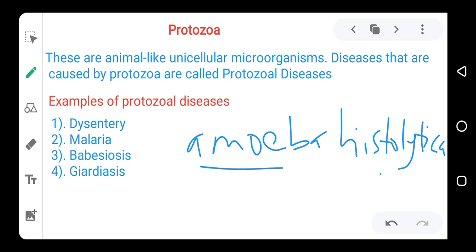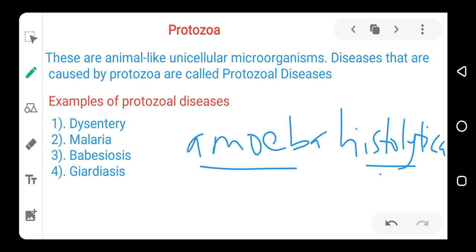It is caused by this Amoeba histolytica, and amoeba is a protozoan. It is one of the protozoa. So because it is caused by a protozoan, it is a protozoal disease.